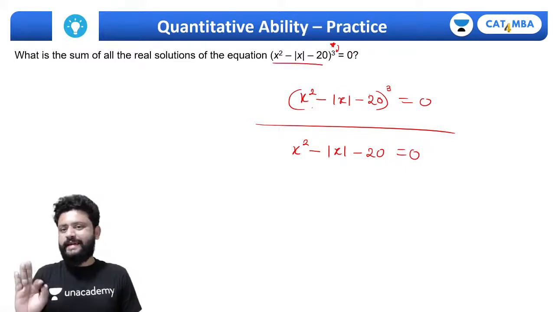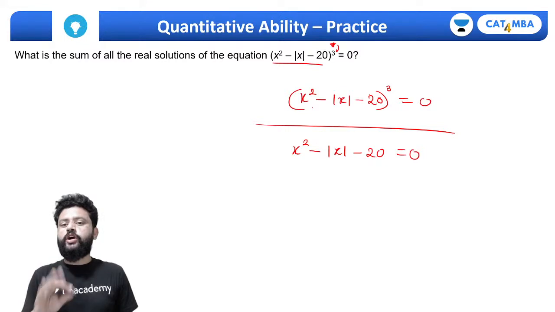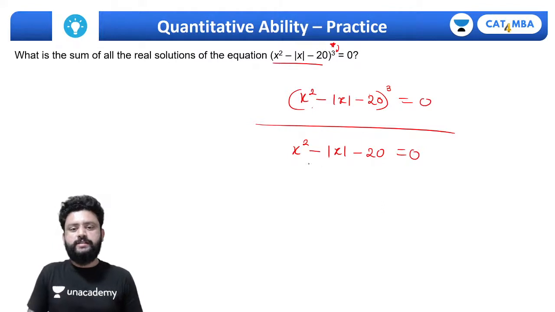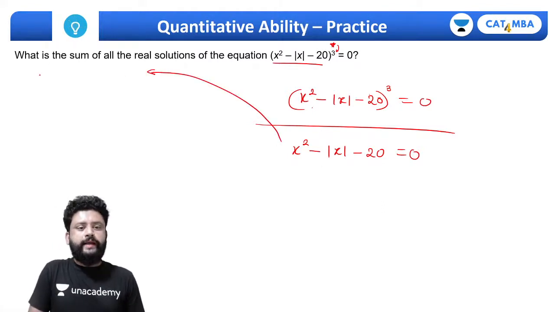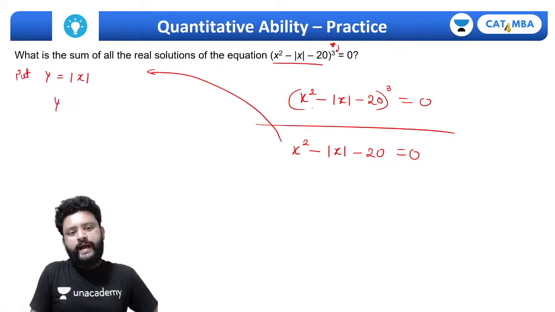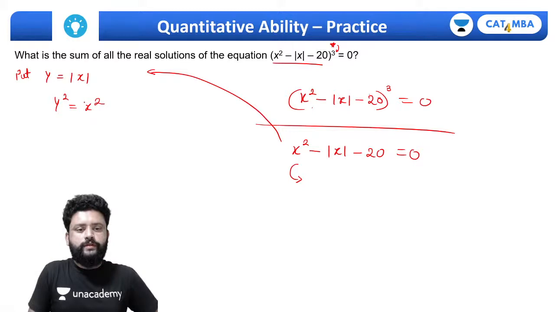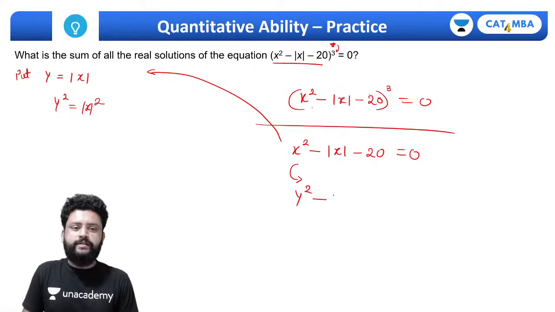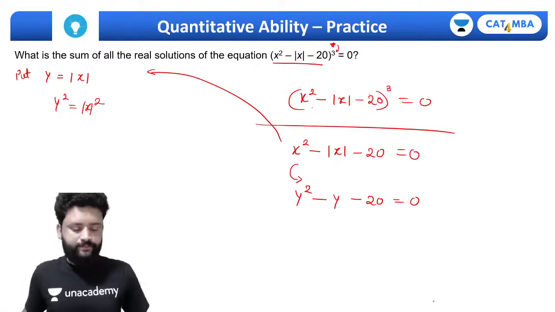0 का क्यूब ही 0 हो सकता है, that's the only possibility. And now, ये quadratic equation है. I know you can do it. Just a minute, I will just do one thing. If I write mod y is equal to mod x, put y is equal to mod x, तो मुझे बताओ y square will be x square only, x square तो पॉजिटिव ही होता है, तो mod of x square करो या कुछ भी करो। Can I write this equation as y square minus y minus 20 equals to 0? Is it right?